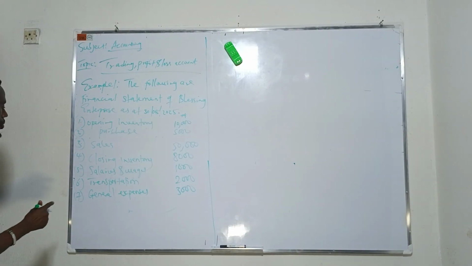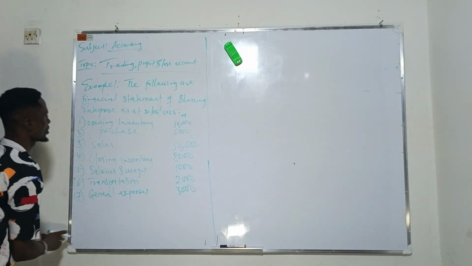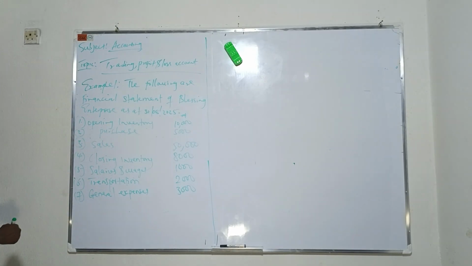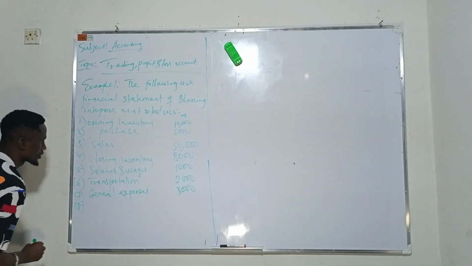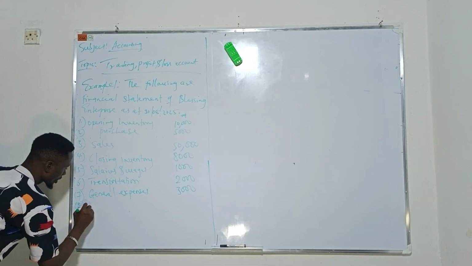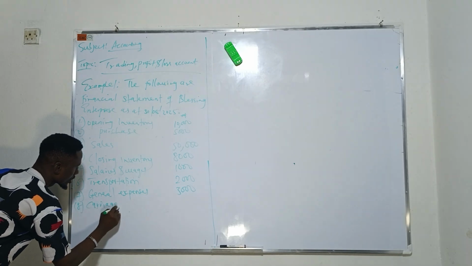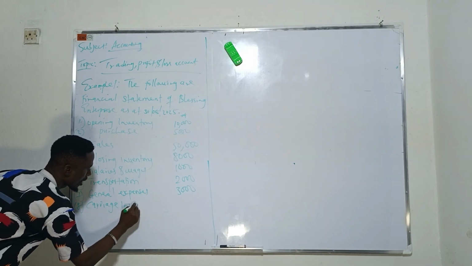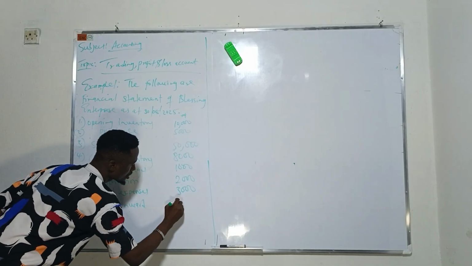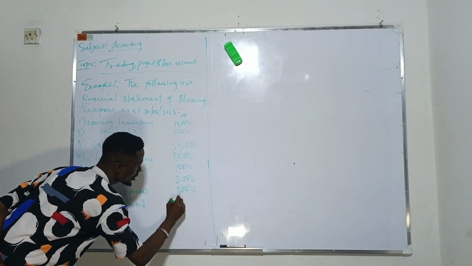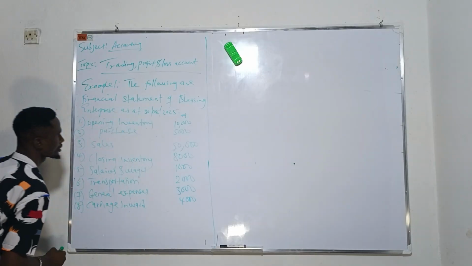Okay? So we can say at this junction, then we have what we call carriage inward. It's giving us 4,000 naira.